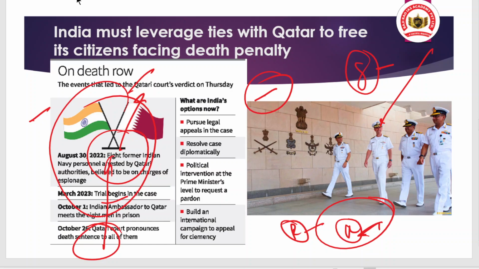If such an incident has happened, and if there is no clarity over the information, like what the case is about, what evidence you have collected so that you have framed the charges and the death penalty, there should be proper transparency here. But Qatari authorities are still not giving the required information.